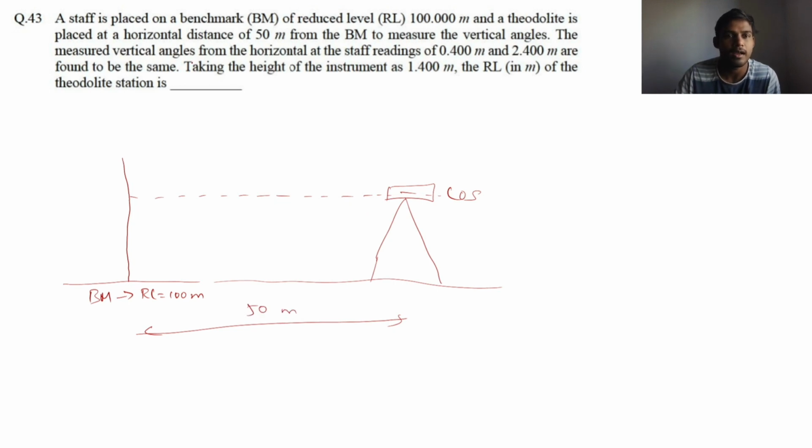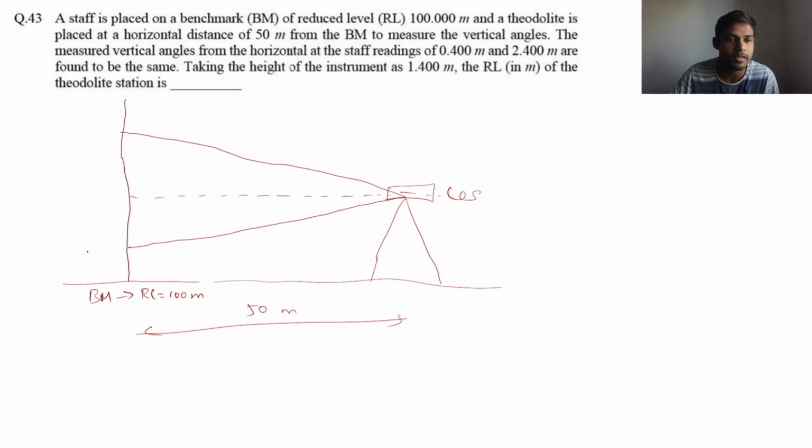The measured vertical angles from the horizontal at the staff readings 0.1 meter, 0.4 meter and 2.4 meter are found to be the same. So the angle is measured from the theodolite at two readings, one reading at 0.4 meter and another reading at 2.4 meter, and both those angles are the same, which indicates one angle is at depression and one angle is at elevation. So it is very clear one must be at the depression and one must be at the elevation.